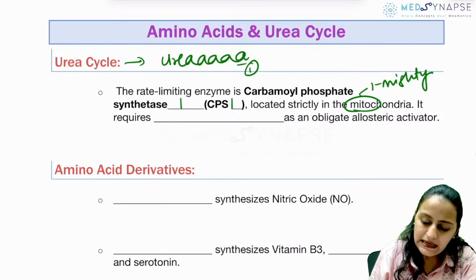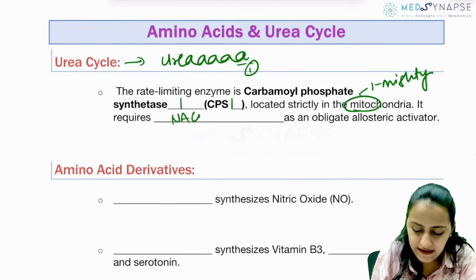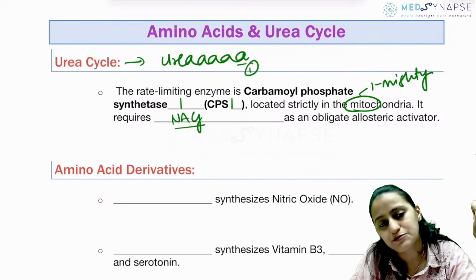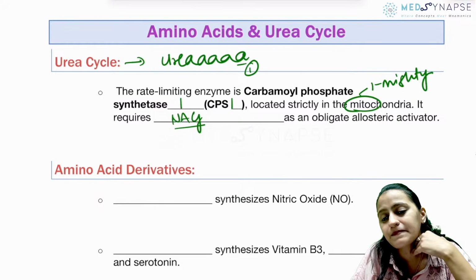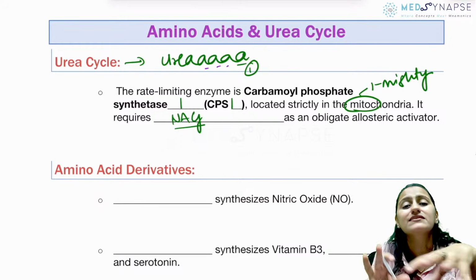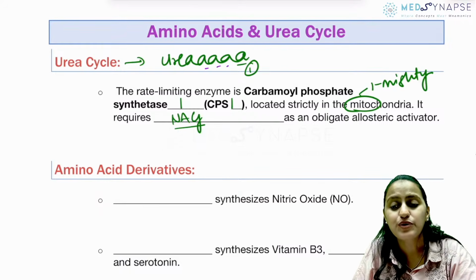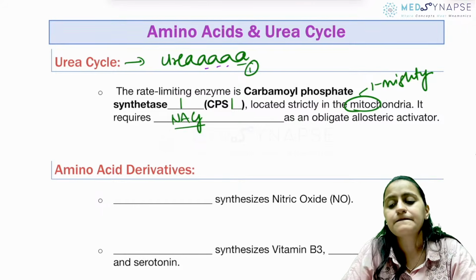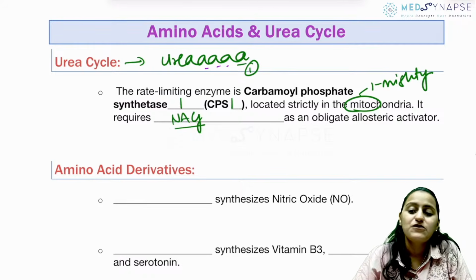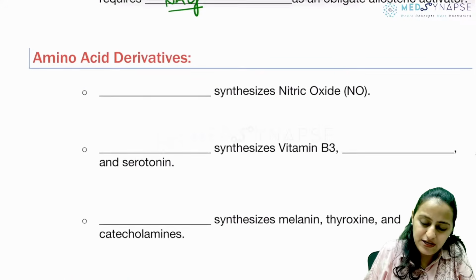Okay. It requires what as an allosteric activator? NAG, N-acetyl glutamate is what is required for activation of this CPS1. Is this clear with everyone? I've also told you the trick in short: the AA are the amino acids which are required for urea cycle. What are those 2A amino acids? Yes. You have arginine and aspartate. Okay, arginine and aspartate.